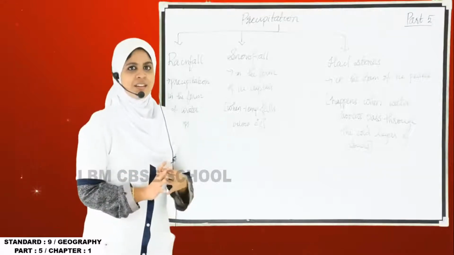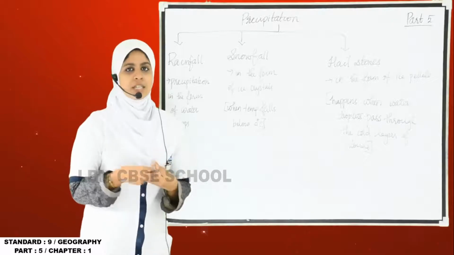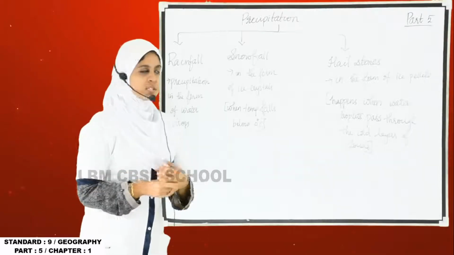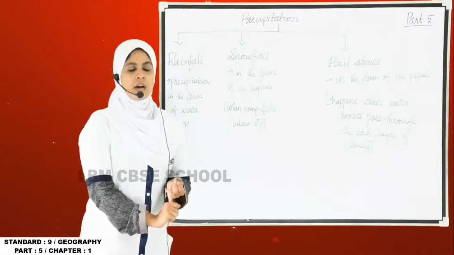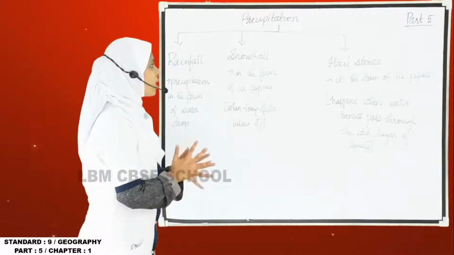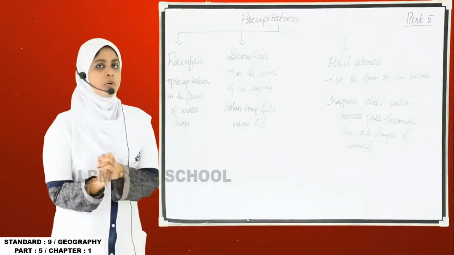Assalamu alaikum. In the last class I told you about temperature, rise in temperature, terrestrial radiation and all those things. Today we will be studying about precipitation, how precipitation occurs, and what the three forms of precipitation are. First of all, we all know about the water cycle, right?